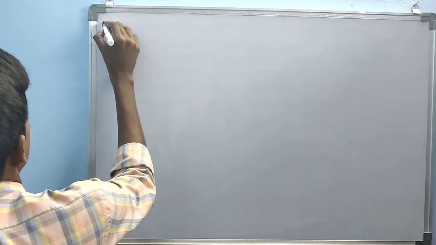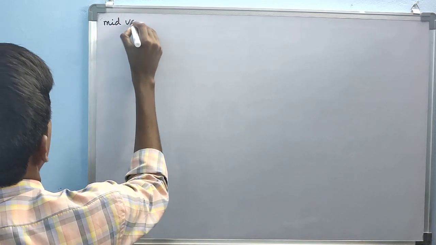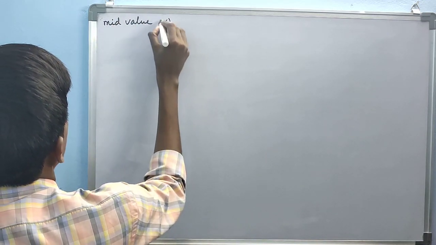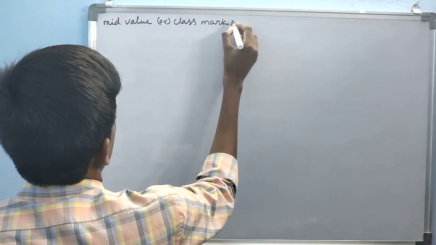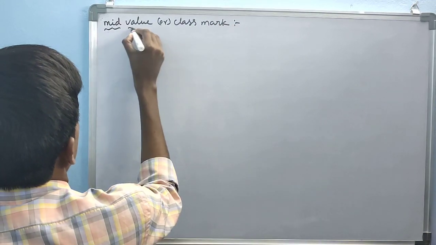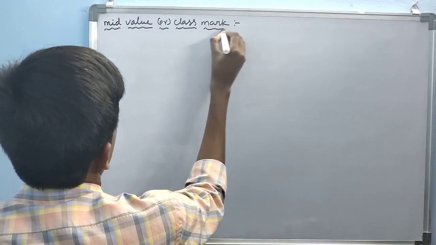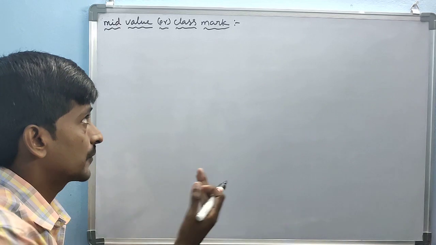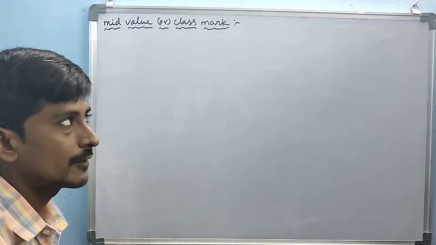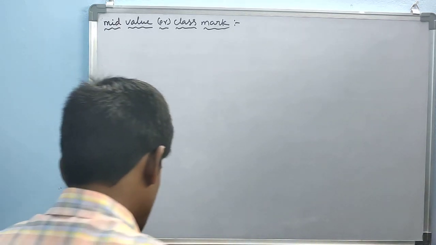Next side heading is mid value or class mark. This is also very important in one of the problems, the median. Okay, listen carefully.